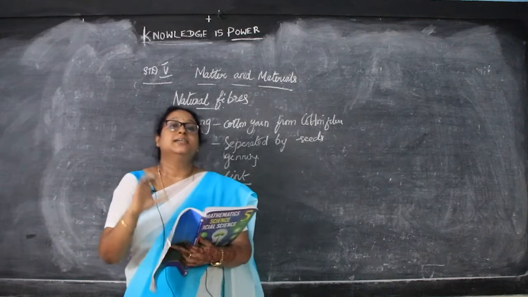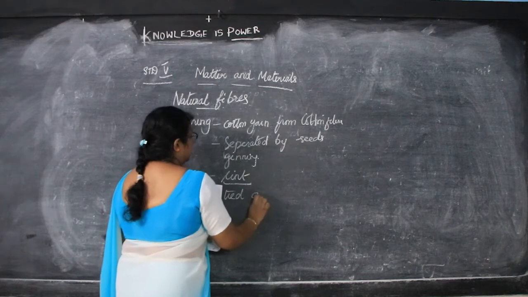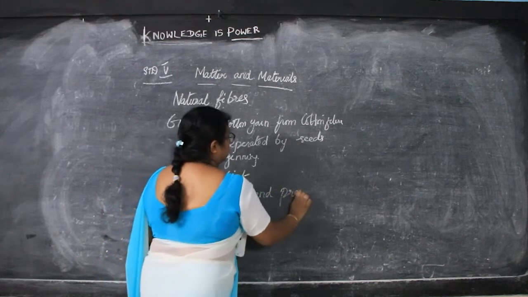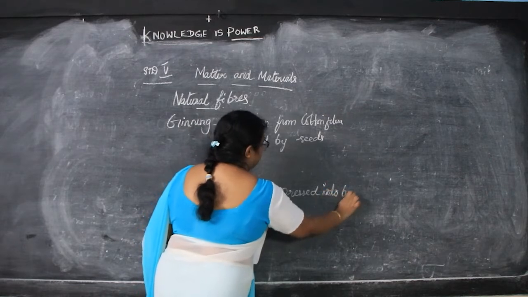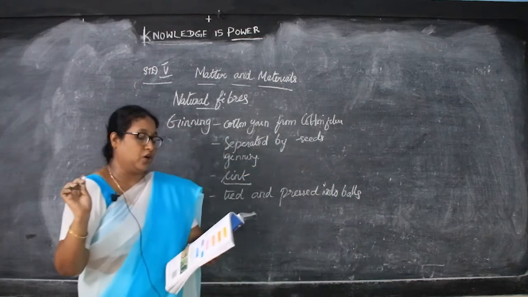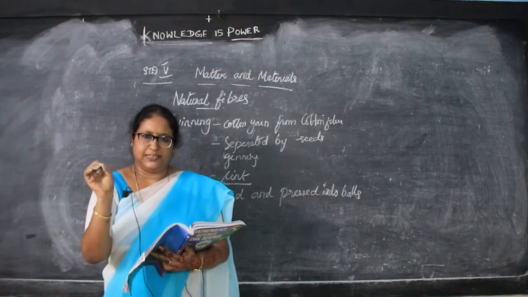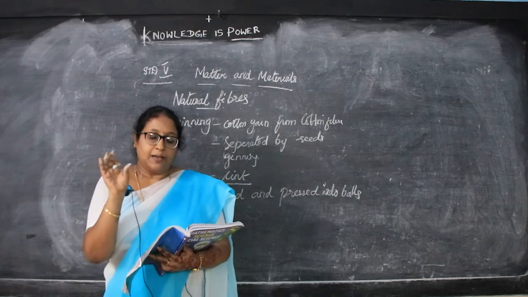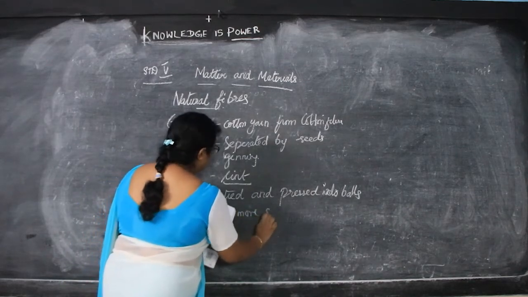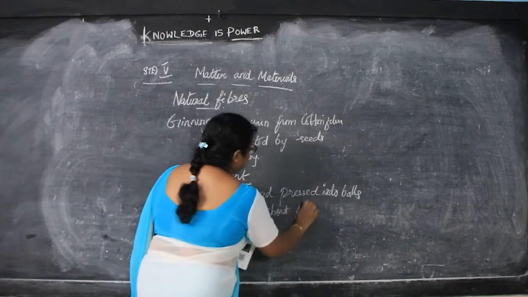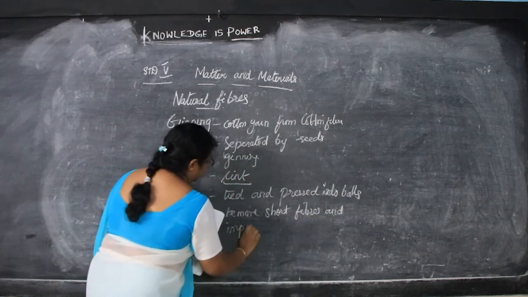The lint is then tied and pressed into balls. The lint, what happens? They are tied and pressed into balls. Then finally what do they do? They remove the short fibers and the impurities from the fiber. This process is called combing.